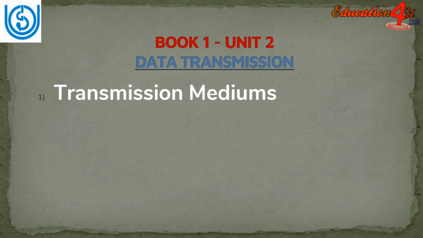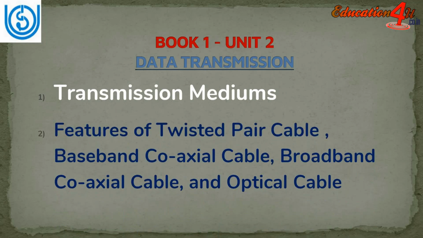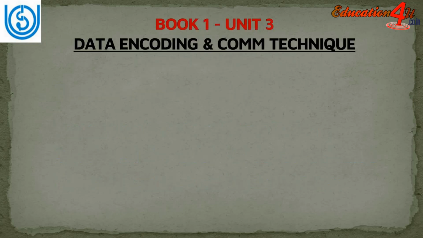So you should know all the transmission mediums and the advantages and disadvantages of each one. For example, you may be asked to write the features of twisted pair cable, baseband coaxial cable, broadband coaxial cable, and optical cable. This question may come, so prepare accordingly.